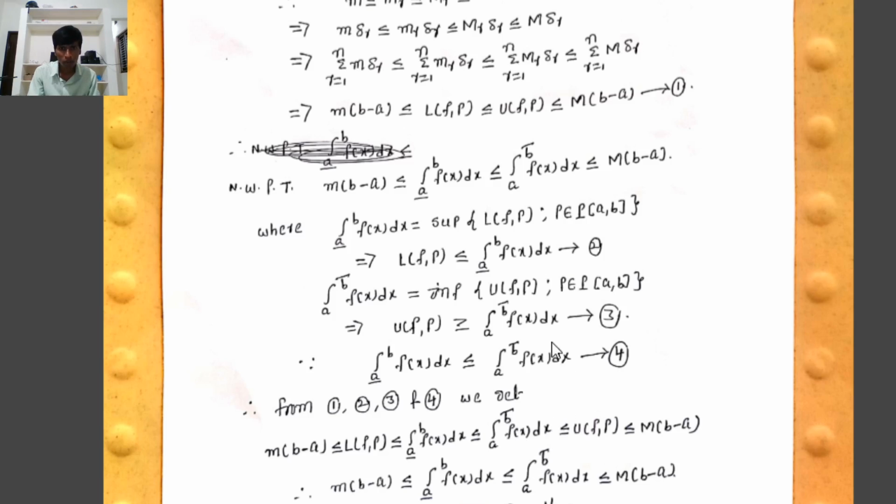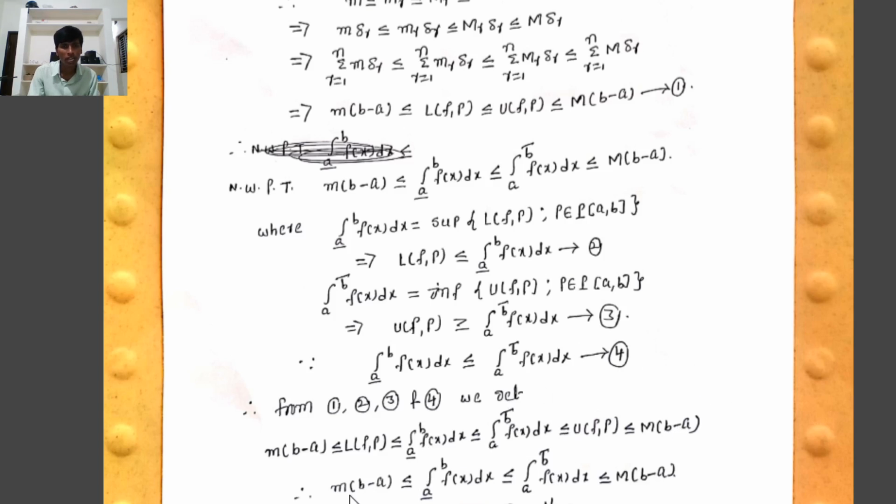Next one, from 3, UFP is greater than or equal to the upper integral from a to b of f of x dx, meaning the upper integral is less than or equal to UFP. From 1, UFP is less than or equal to capital M into b minus a. Therefore, small m into b minus a is less than or equal to LFP, less than or equal to the lower Riemann integral, less than or equal to the upper Riemann integral, less than or equal to the upper Riemann sum, less than or equal to capital M into b minus a.